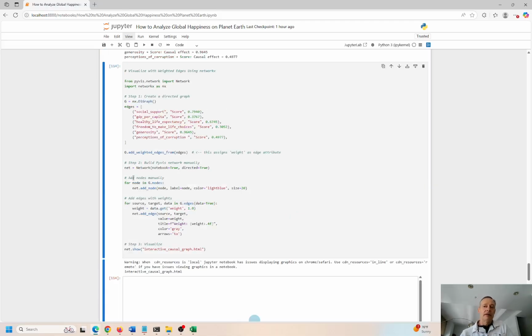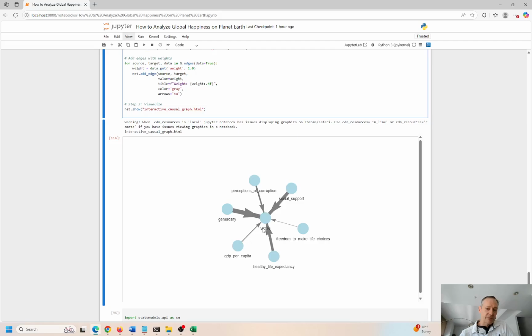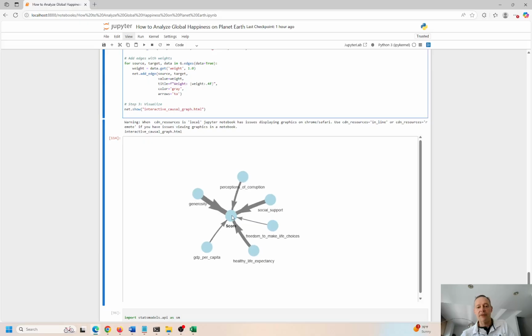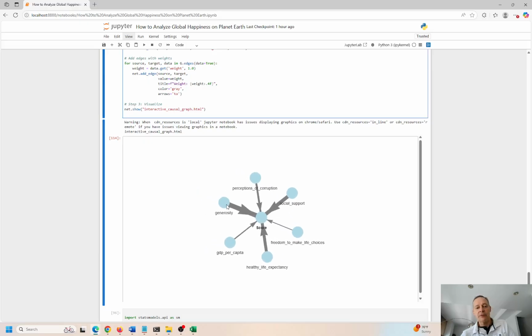This is a network graph. We're using a library called PyViz. I like this a lot. I've got several videos that explain how this works. This is pretty interactive. It's pretty cool. It shows you everything that points to happiness score. So the biggest, strongest impact is generosity, 0.96.